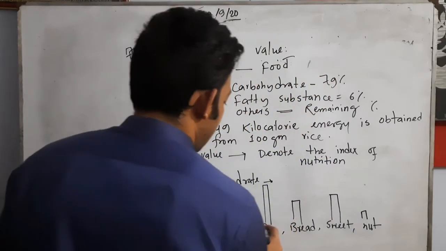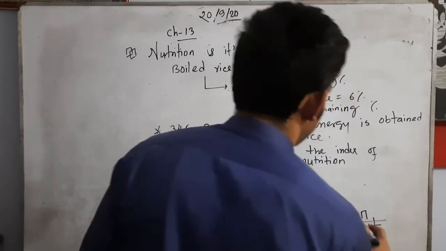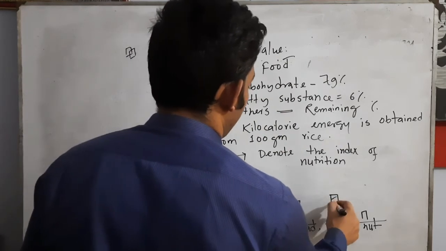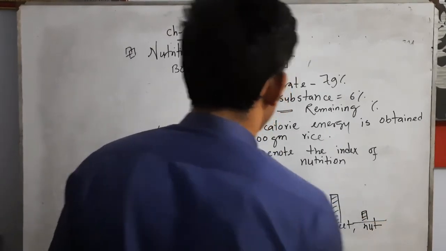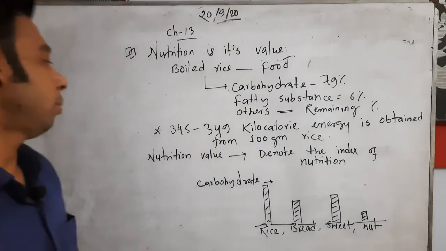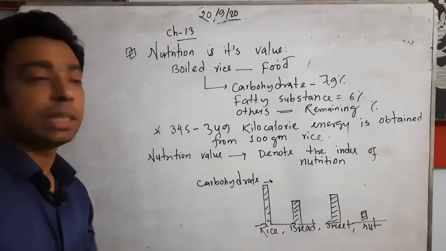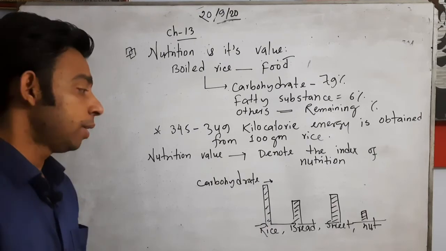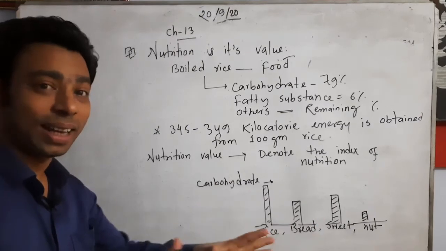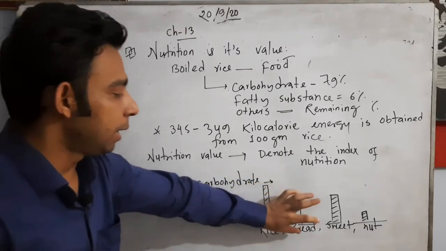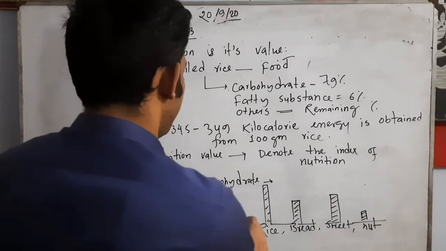That means it is like the graph paper we used in mathematics. So this is the index, showing what amount of nutrition value the food can ensure. If we know the chart, we see that we get the maximum amount of carbohydrate from rice, then sweet, then bread, and so on.